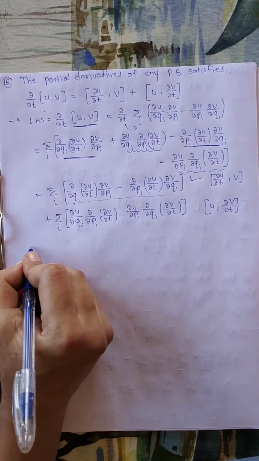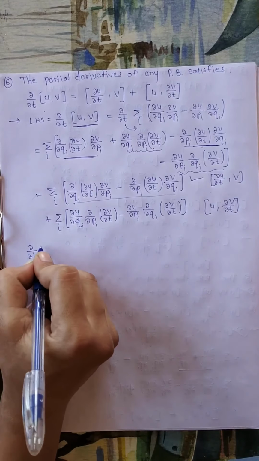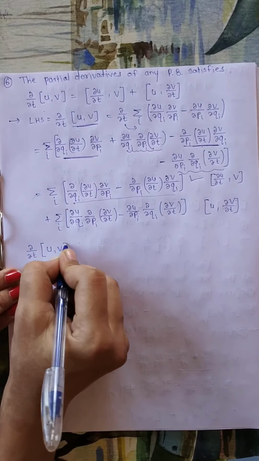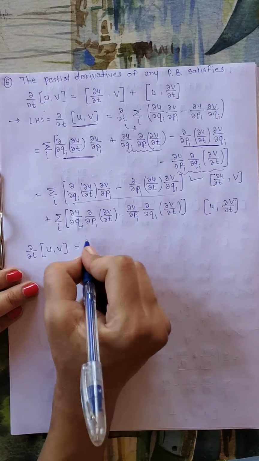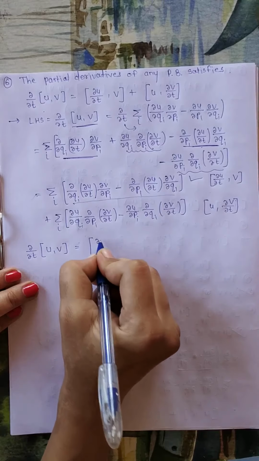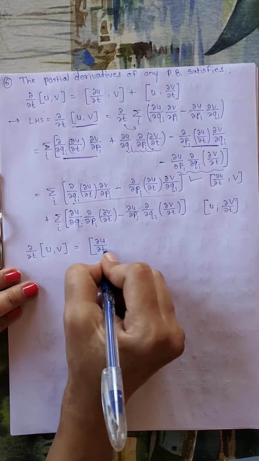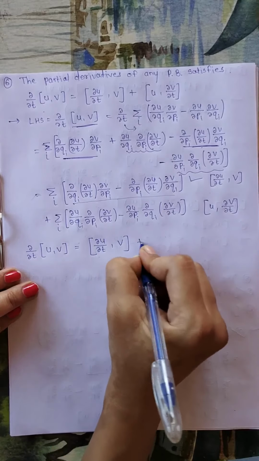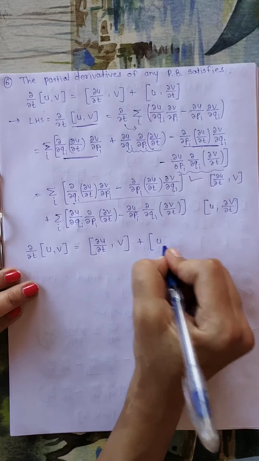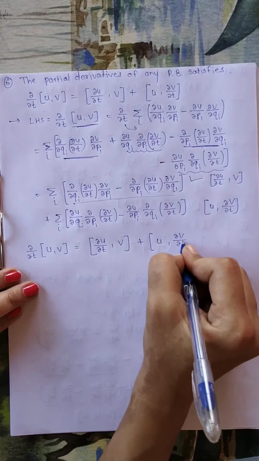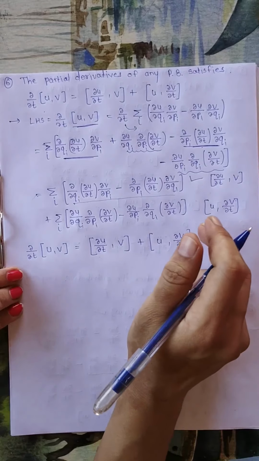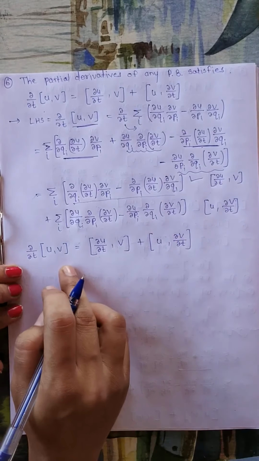So I can write this LHS, dou by dou t of Poisson's bracket u and v, as the sum of Poisson's bracket of dou u upon dou t and v, and the second term will be u and dou v upon dou t. So this is the proof for the sixth identity.